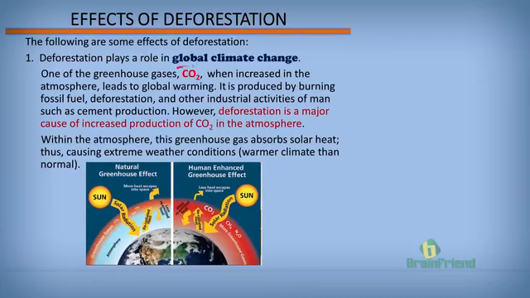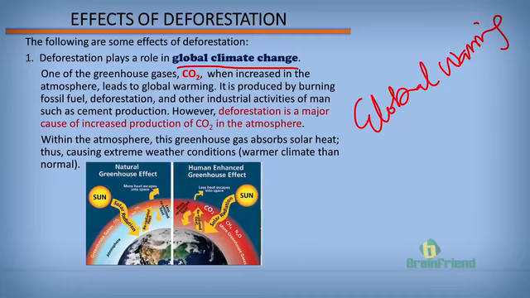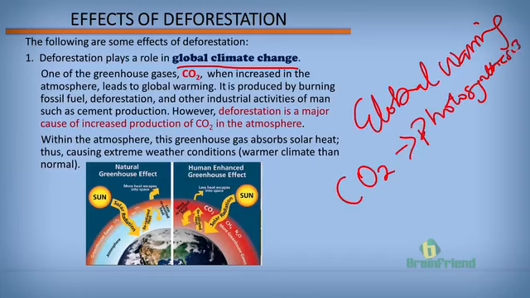Number one effect is global climate change. One of such ways deforestation causes global climate change is to cause global warming. How? Remember that carbon dioxide is being used by plants in the process of photosynthesis.